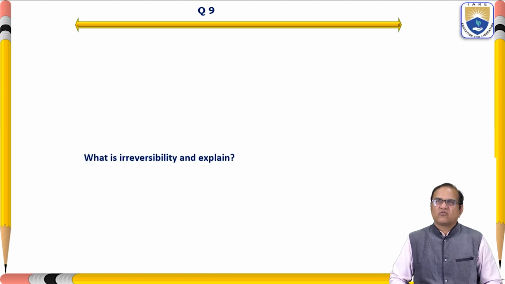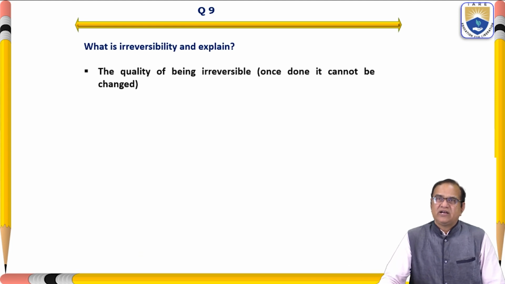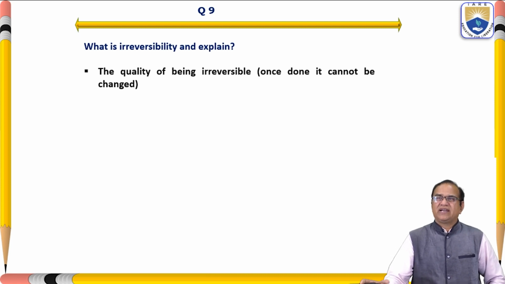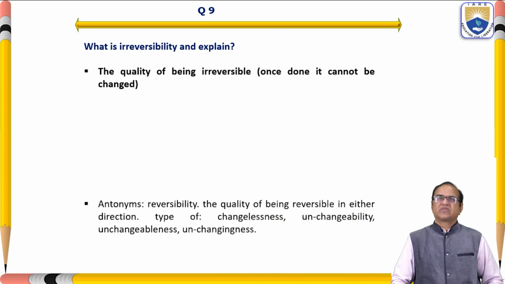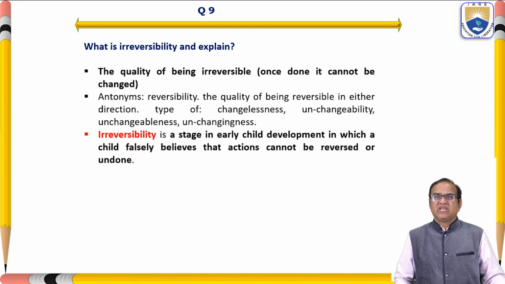Now I will go to the next question. What is irreversibility, and explain. The quality of being irreversible: once done, it cannot be changed. The antonym of this is reversibility, the quality of being reversible in either direction. Irreversibility is a state in early child development in which a child falsely believes that an action cannot be reversed or undone.